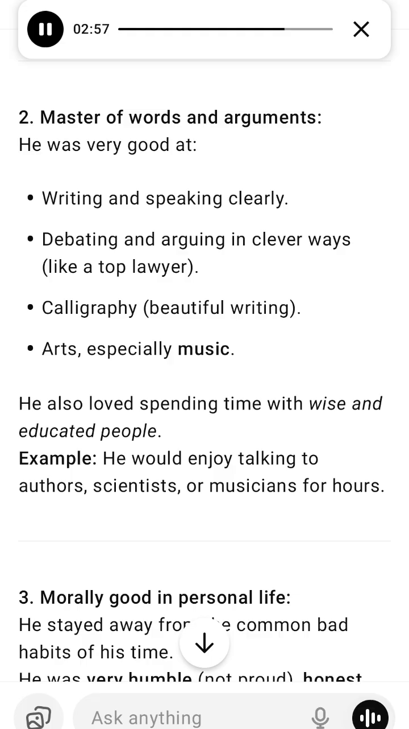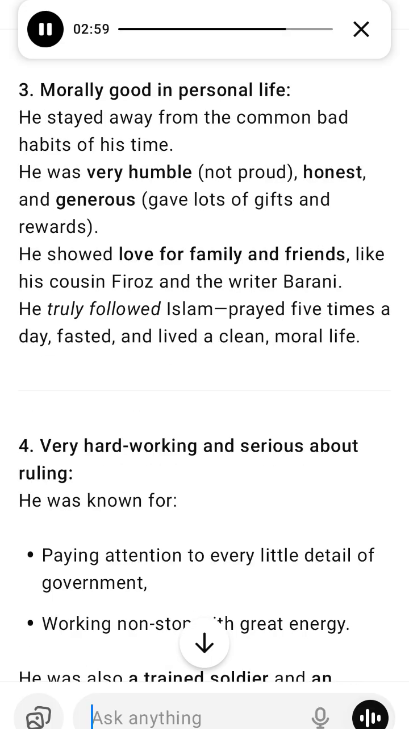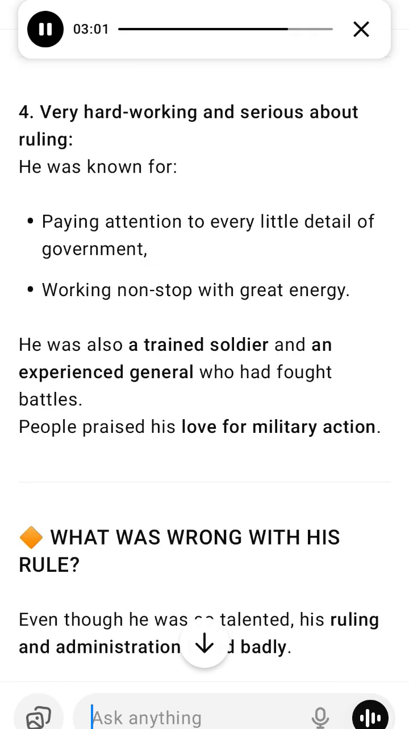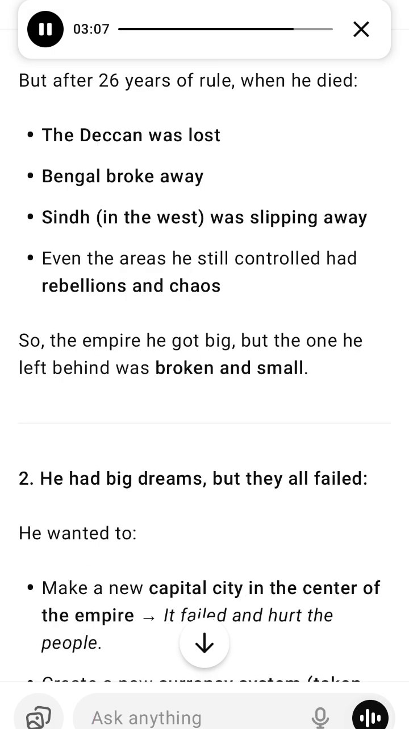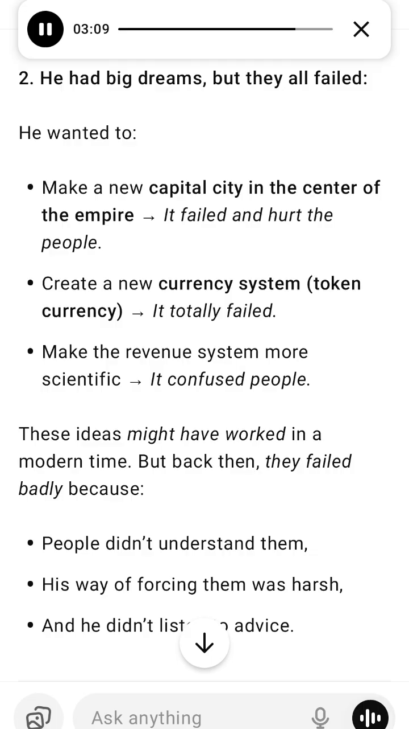3. People became his enemies. Even though he gave a lot of money and gifts, people did not love or support him. They rebelled again and again. He told the historian Barani, "I punish people harshly, even for small reasons. I have no minister to guide me. I give people wealth, but they still turn against me." This shows he knew deep inside that he had failed.